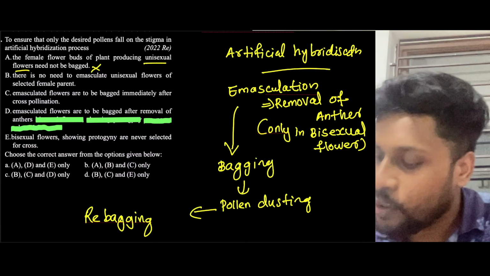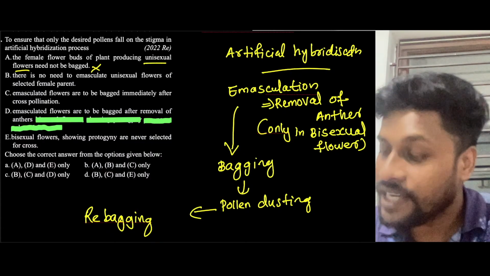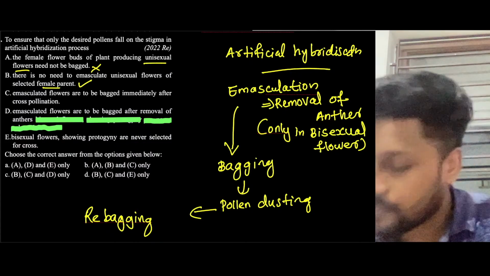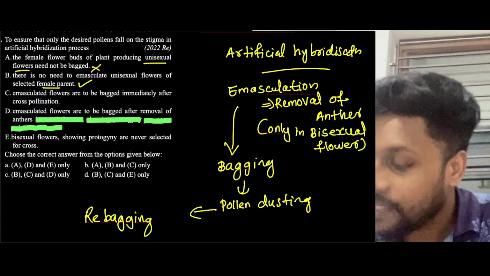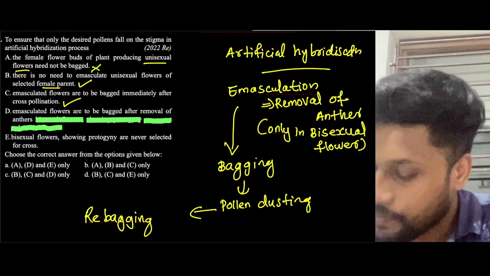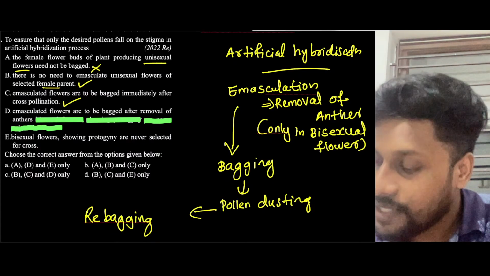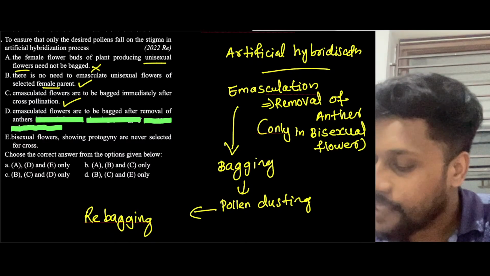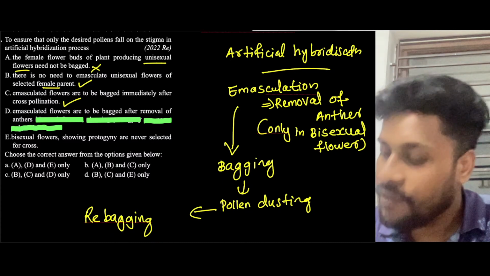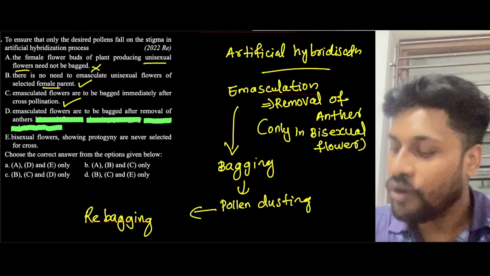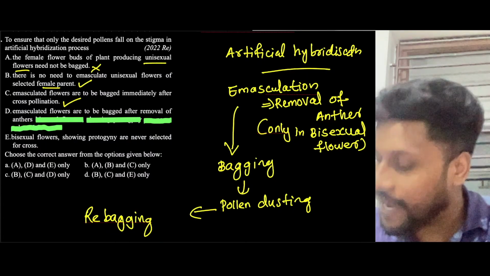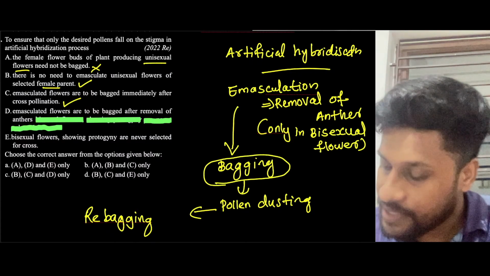Next one, there is no need to emasculate unisexual flowers of selected female parent, which is true. Next, emasculated flowers are to be bagged immediately after cross-pollination. Correct. Cross-pollination or pollen dusting. Next, emasculated flowers are to be bagged after removal of anther. Correct. Even after the removal of anther, or after the emasculation process, we need to bag it. Hence, it is correct.